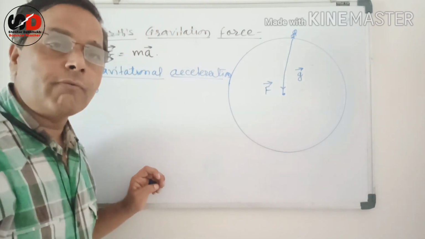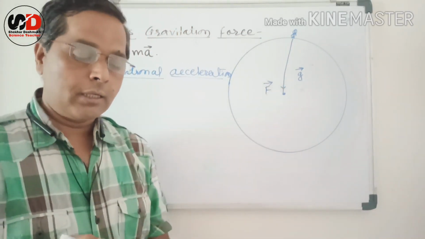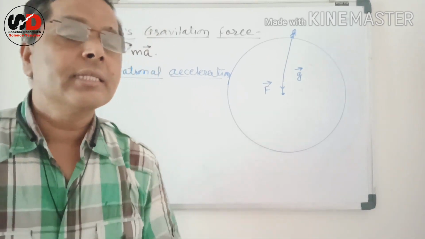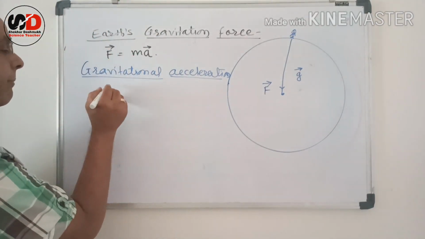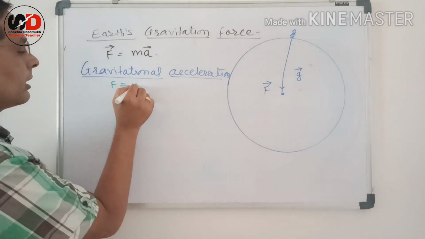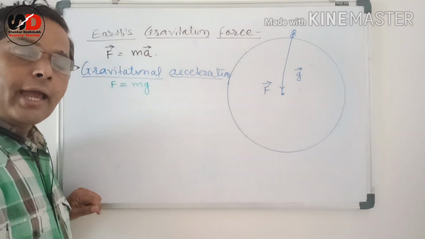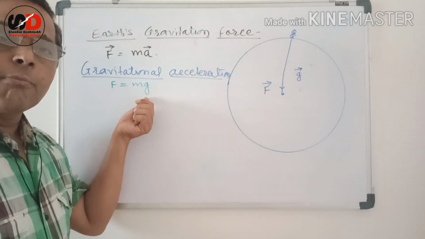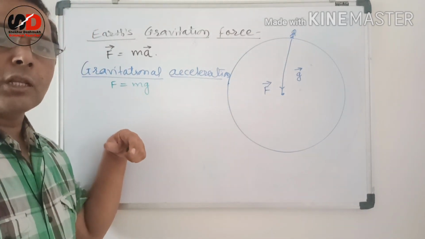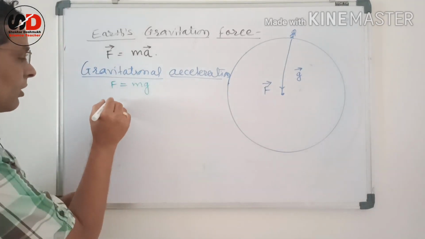And we can find out the value of this gravitational acceleration by using a simple formula, F is equal to m into g, and we can calculate the value of this g by using the universal law of gravitation. What is the formula for that?